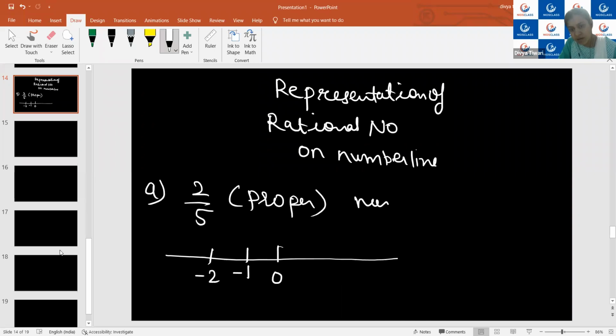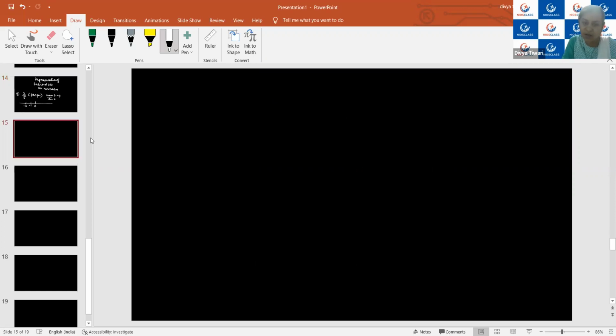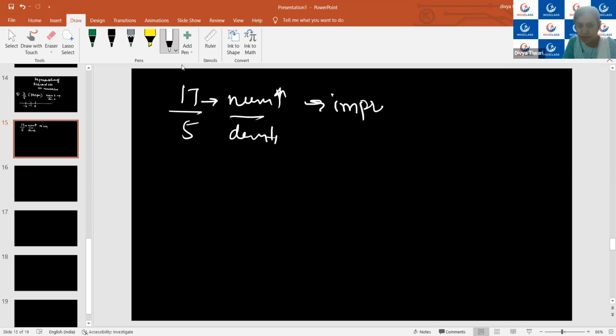When the numerator is small and the denominator is greater, this form is known as proper form. If the numerator is greater than the denominator, suppose 17 upon 5, here the numerator is greater and the denominator is smaller. Then this form is known as what? Improper form. Okay, and the last form, a whole b upon c, is the mixed form.